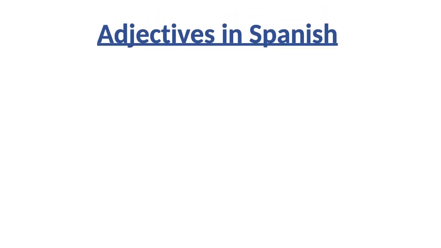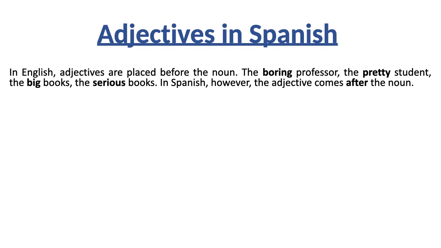I'm going to give you some rules that apply specifically to adjectives in Spanish, and they do not apply to adjectives in English. So let's pay attention to these rules. First of all, in English, if you think about it, adjectives typically are placed before the noun. You say the boring professor.